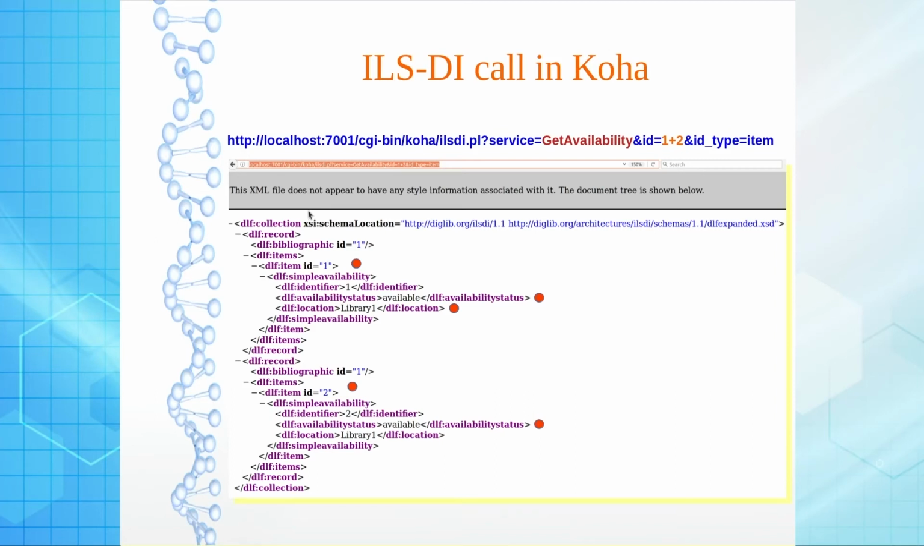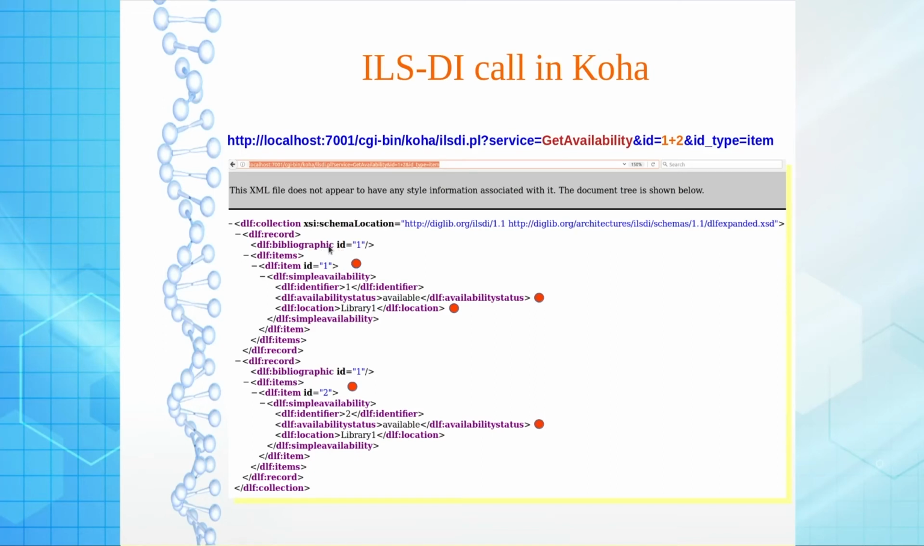Let us have an example here. As I said, it can produce the real time item level status through the GetAvailability function. Here you can see I call the Koha ILS-DI URL, then service is equal to GetAvailability, bib ID is equal to 1, that means the ID of the manifestation is 1, and plus 2, that means I need information related to the 2 copies associated with this bib ID. Now, here it can generate information in XML format.